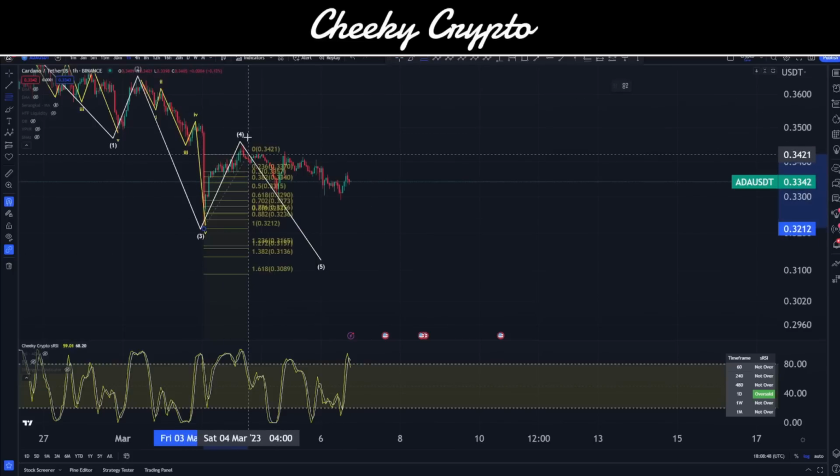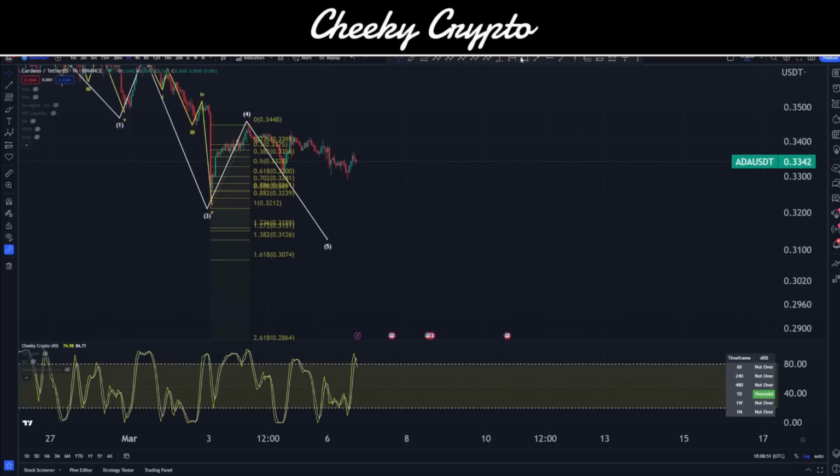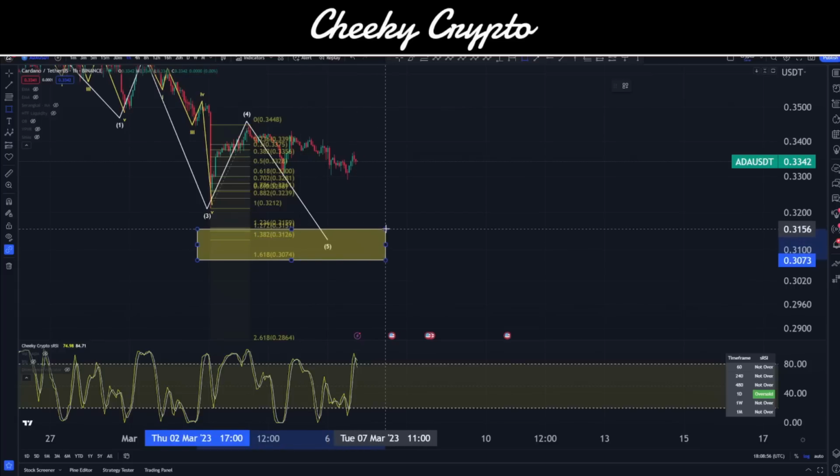Now, as I go ahead and draw this on, our expectations of this move to the downside, provided that the wave 4 is complete, we'll go ahead and draw this on.